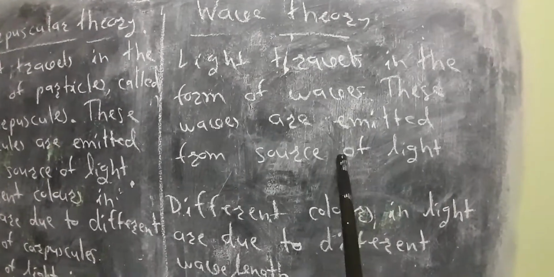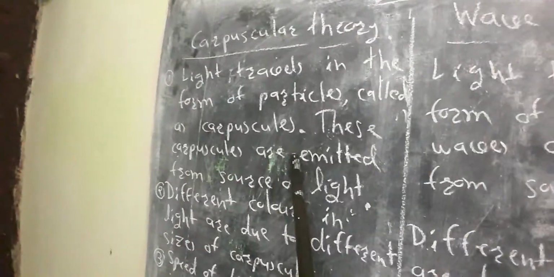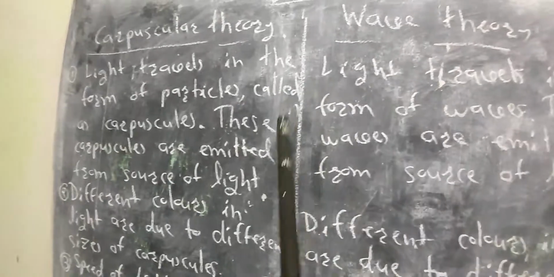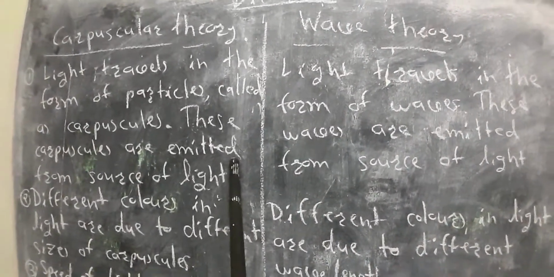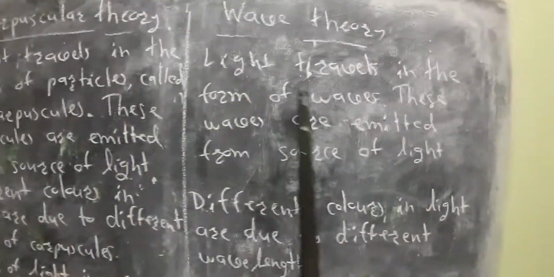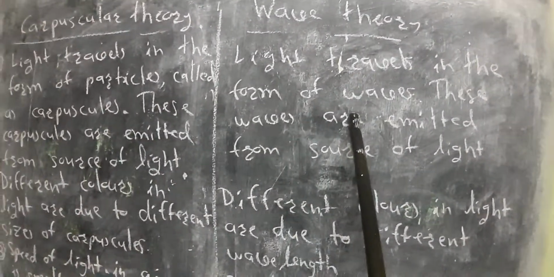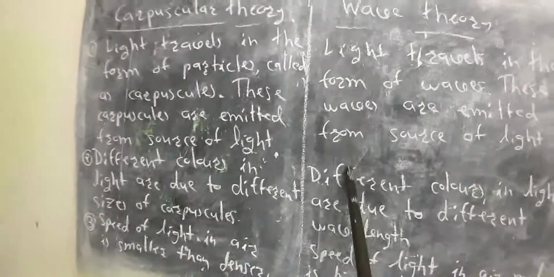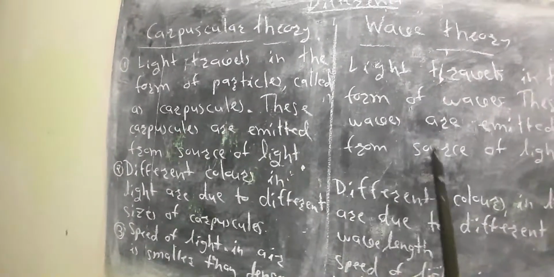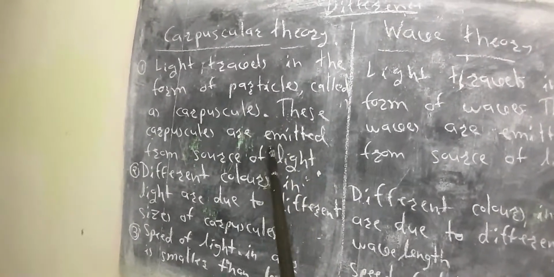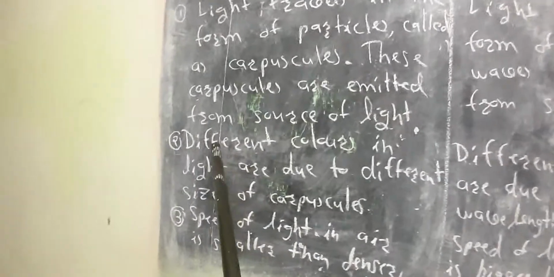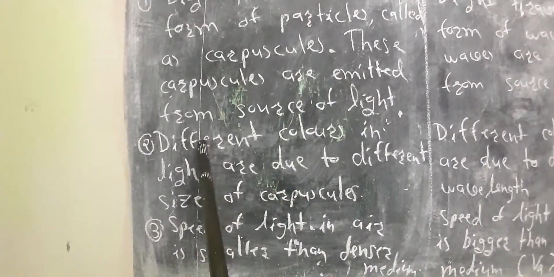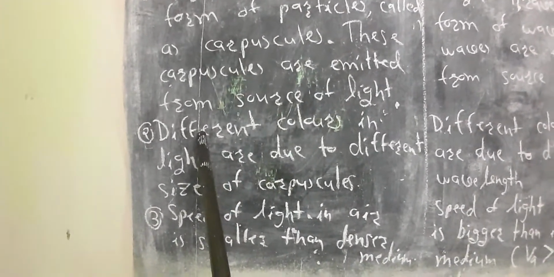For emission of waves and emission of particles, the source of light is compulsory. In the absence of a source of light, the particles and waves do not have any existence. So keep in mind, we require a source of light in both cases. But here particles, corpuscles are there, and here waves are there. The difference is clear. Now the second point: we have seen the light concept, and light consists of different colors.